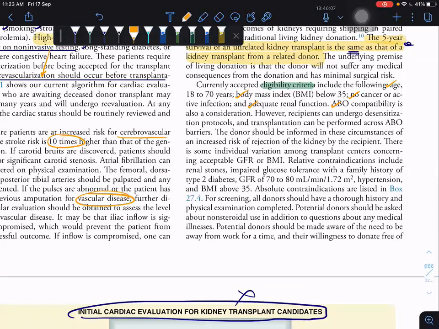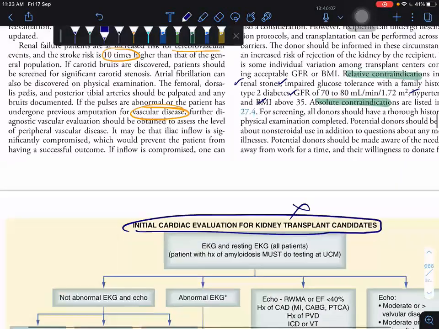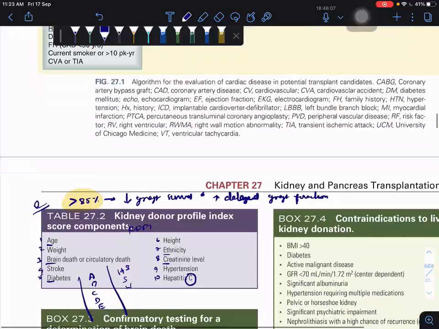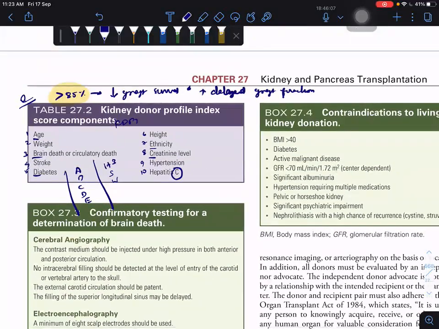So what are the relative contraindications? What are the absolute contraindications? Relative contraindications are renal stone, impaired glucose tolerance, GFR 70 to 80, hypertension, and BMI above 35. The absolute contraindications are already listed in the box. This side is your relative contraindications. BMI more than 35 is relative, and more than 40 is absolute.